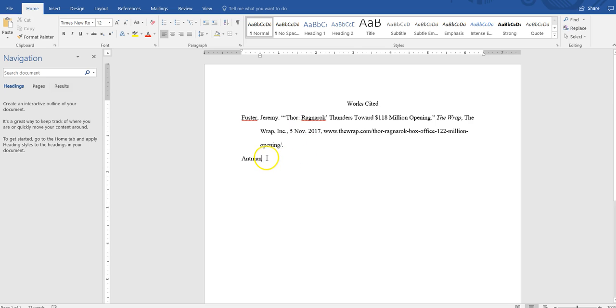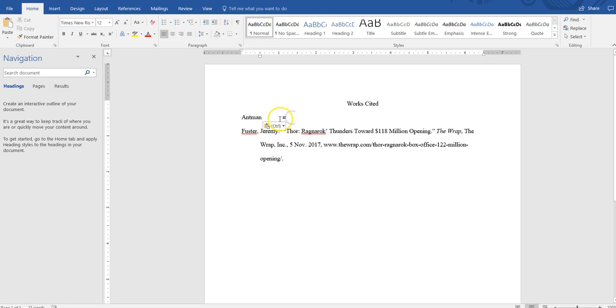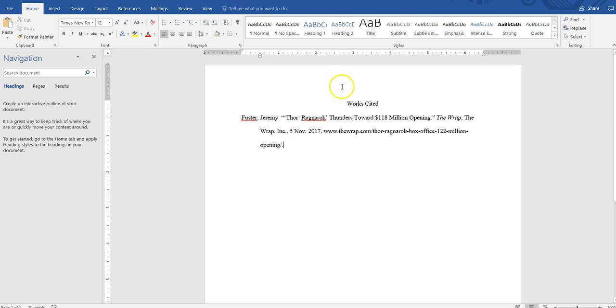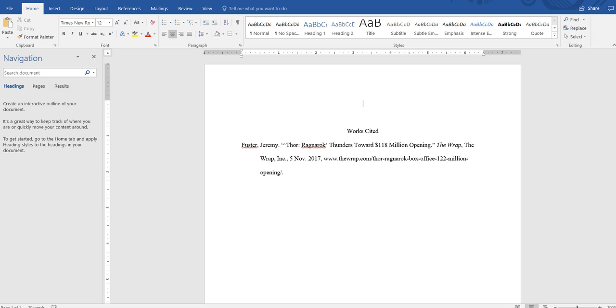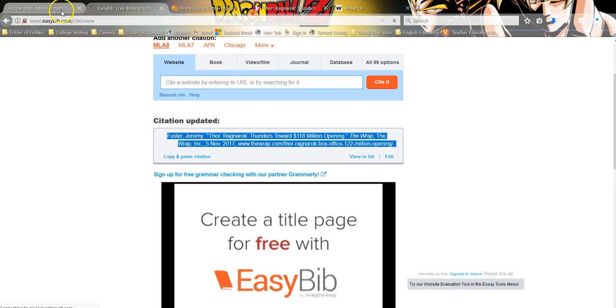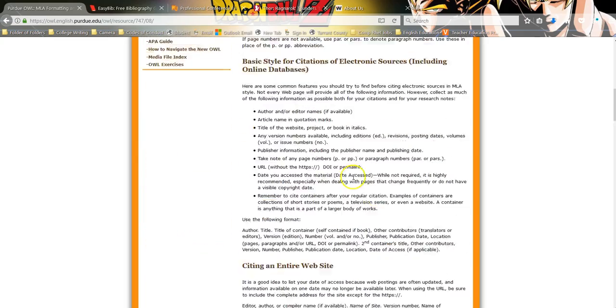Well, if Ant-Man's the last name of the person that I'm citing, they would actually go first. Their source would go here. So it's alphabetical. You may have to do a little rearranging as you go through it. Okay? So that's citations.